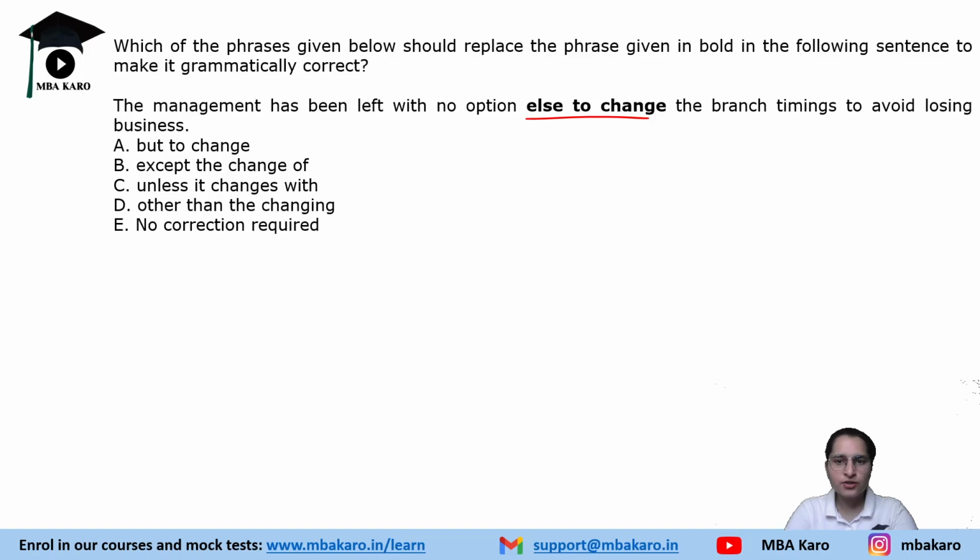Option A is but to change. Option B is accept the change of. Option C, unless it changes with. Option D, other than the changing. Option E, no correction required.